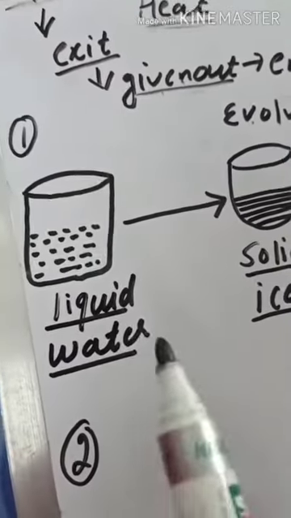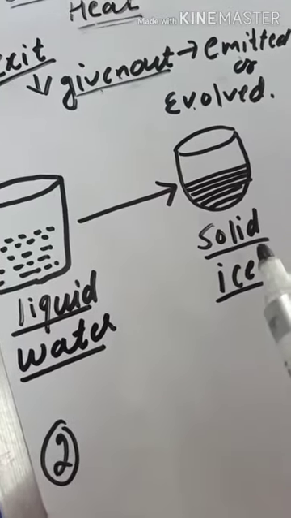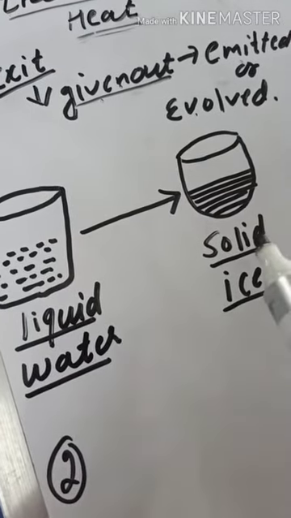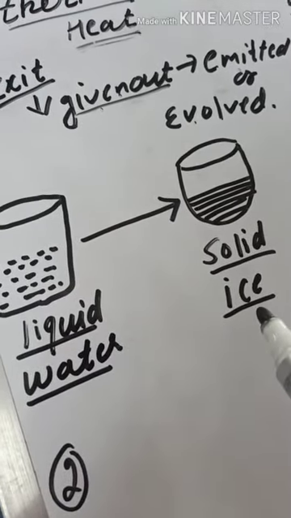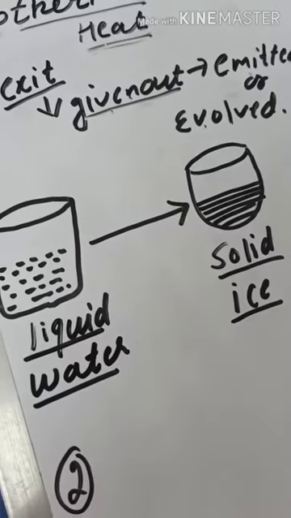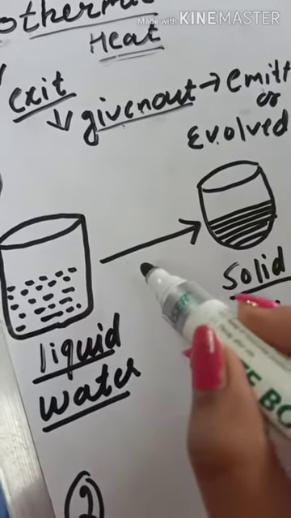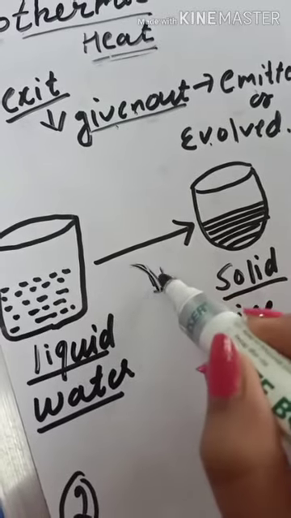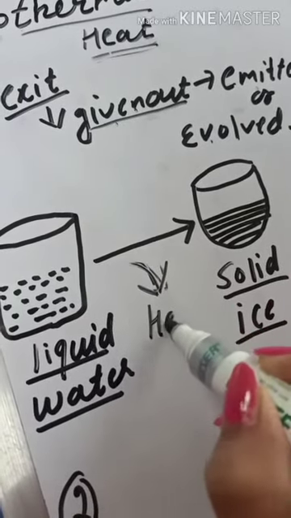For example, when liquid changes into solid, liquid like water changes into solid like ice, heat is given out by the liquid.